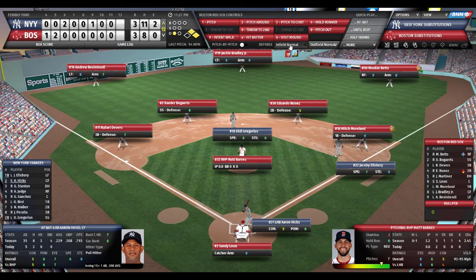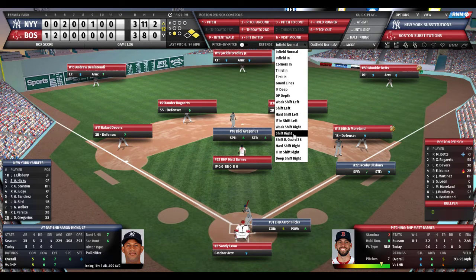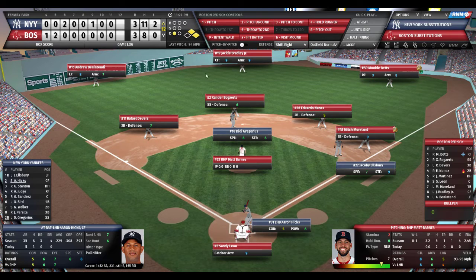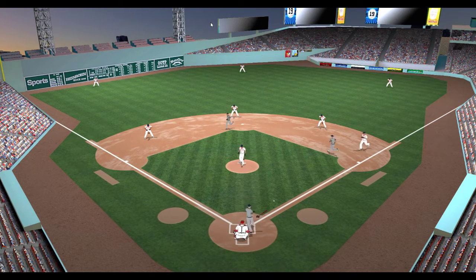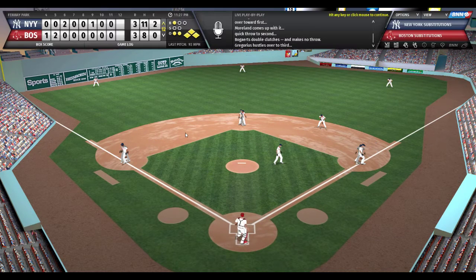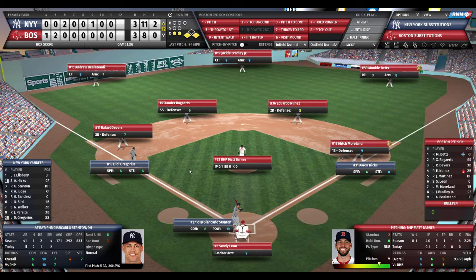Left-handed pull hitter. The Red Sox shift right in the infield. Outfield straightaway and normal. Again, Barnes trying to induce a double play ball here. Bogaerts is playing basically behind the second base bag, and he's the shortstop. Nunez way over. Moreland guarding the line. Here's the pitch to Hicks. Moreland to Bogey. They can only get the middle runner. Good hard slide in at second. Breaks up the double play. So go ahead run 90 feet away. Gregorius at third, Hicks at first.